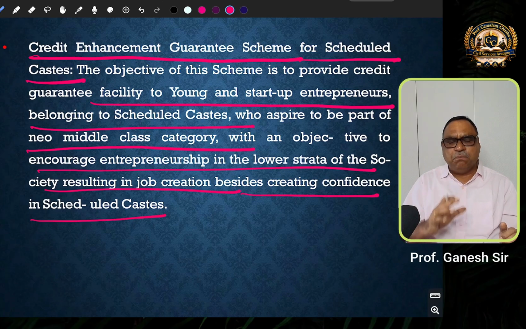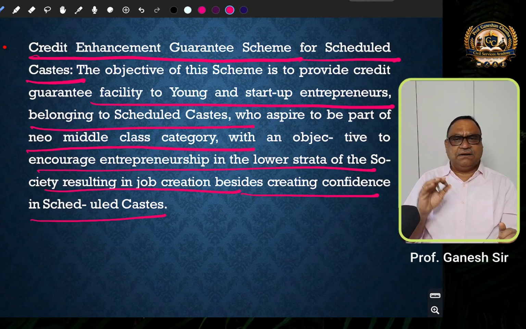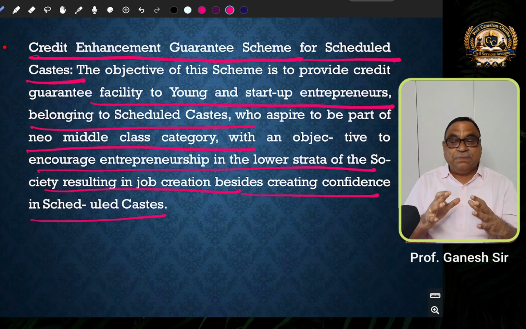This is again a very important scheme. Let me repeat this point. Under this scheme, namely the Credit Enhancement Guarantee Scheme for Scheduled Castes, the financial support is provided to the young and startup entrepreneurs specifically belonging to the scheduled castes for their economic empowerment.